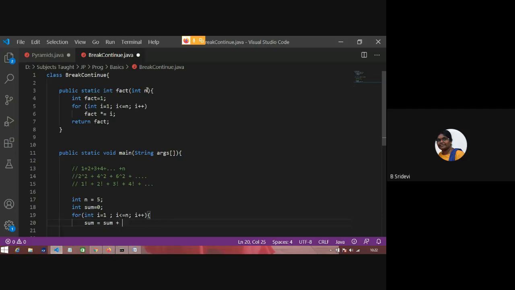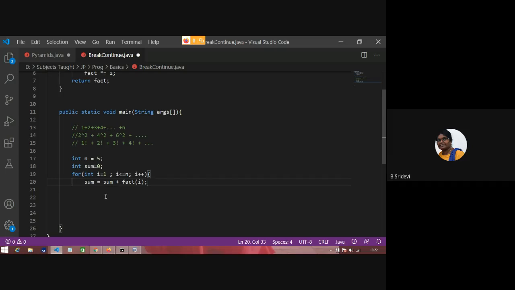When i is equal to 1, 1 factorial. When i is equal to 2, 2 factorial. When i is equal to 3, 3 factorial. When i is equal to 4, 4 factorial. N factorial. In that way, you'll calculate and print. Okay.